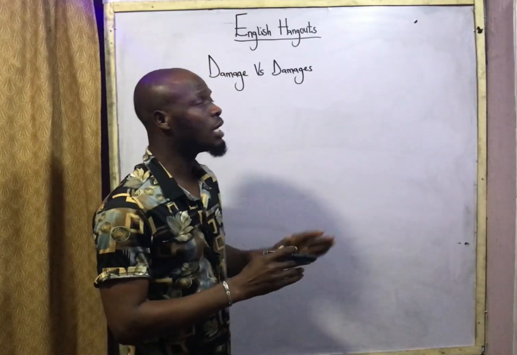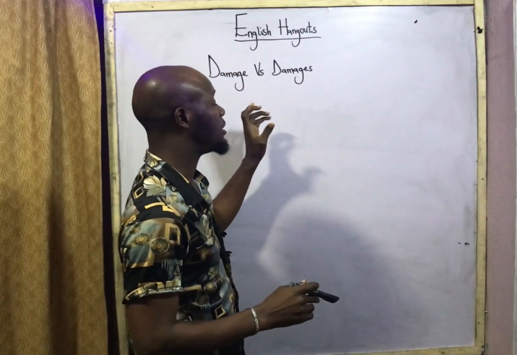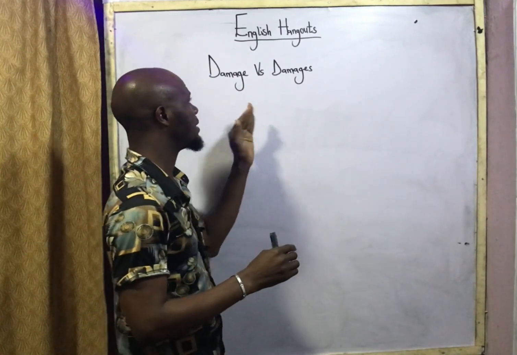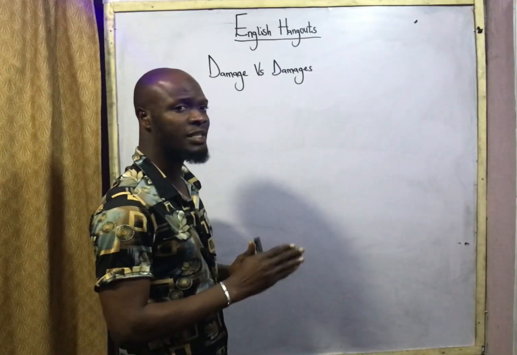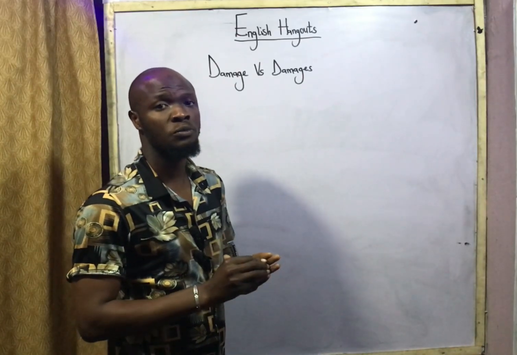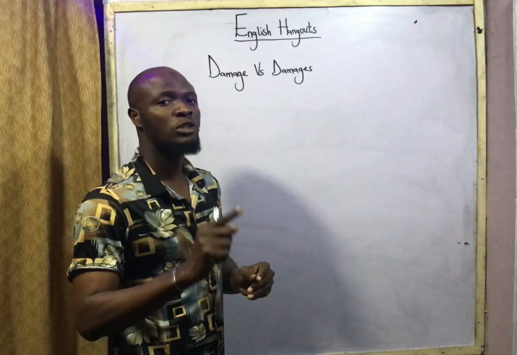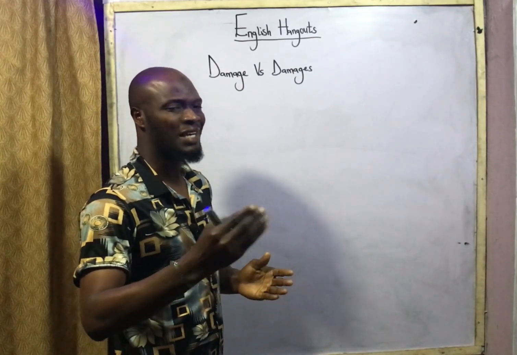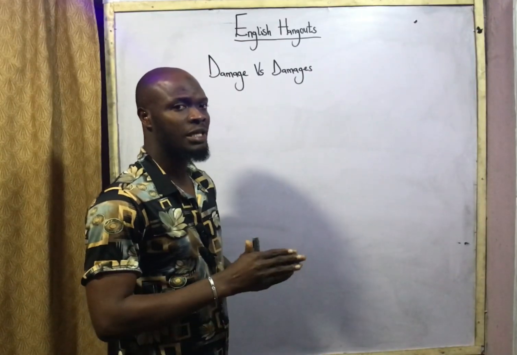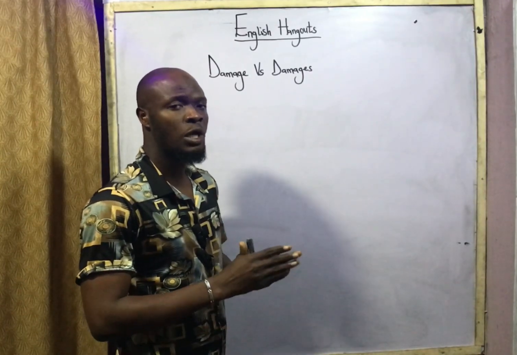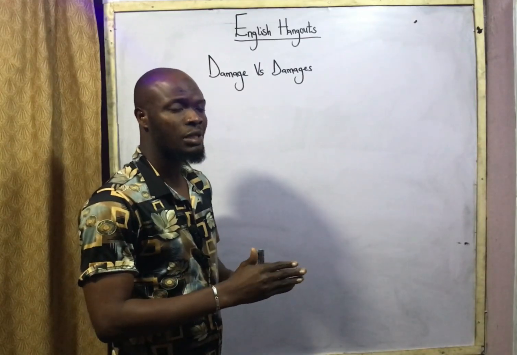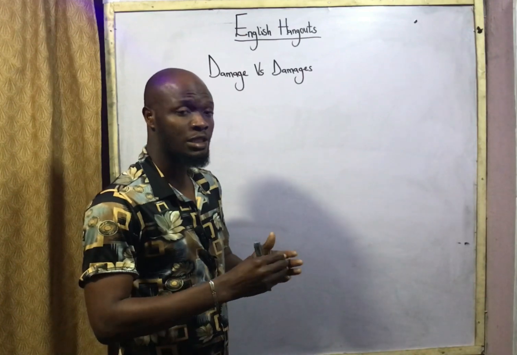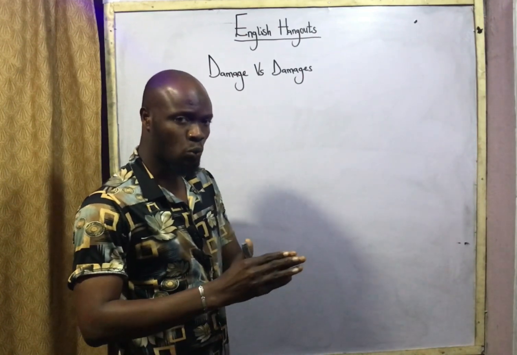These two words on the whiteboard are different in meaning. The first, without the plural marker S, D-A-M-A-G-E, is an uncountable noun. An uncountable noun cannot attract an article. You cannot have a damage, because damage is a typical example of an uncountable noun. As such, it cannot be pluralized and it cannot attract the article A. That is on one hand.